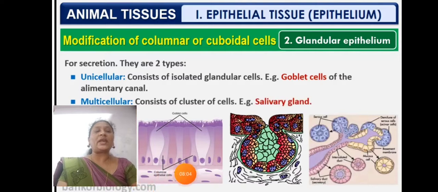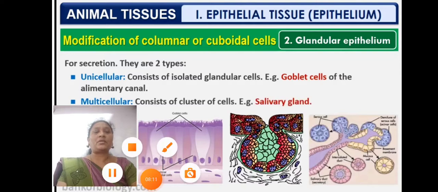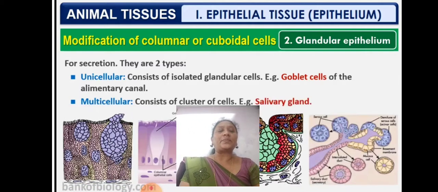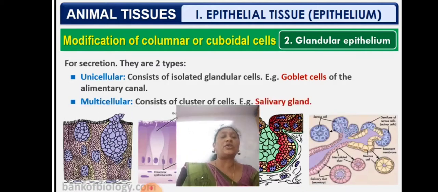Next one is glandular epithelium. Unicellular consists of isolated glandular cells. Example, goblet cells of the alimentary canal. In our alimentary canal we find special cells called goblet cells. And multicellular consists of clusters of cells. Example, salivary glands. So unicellular means single cell.